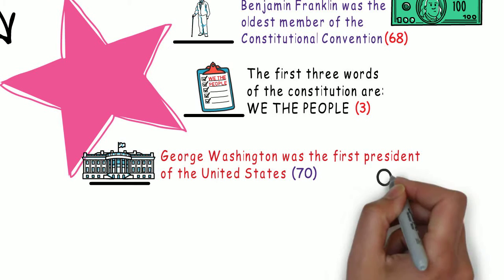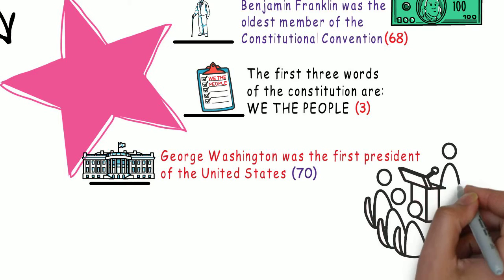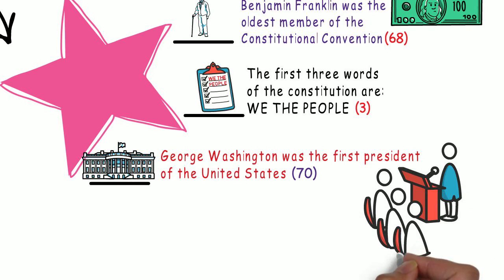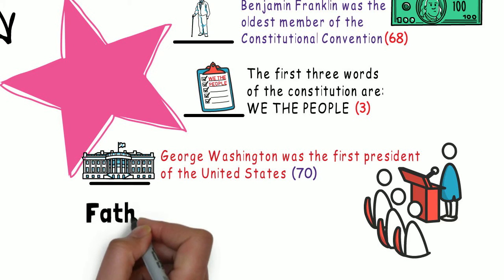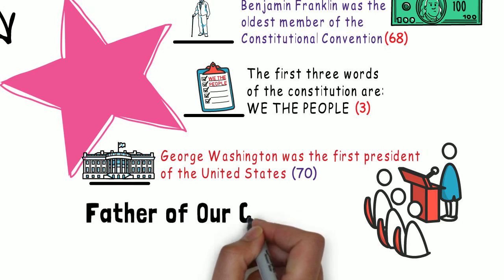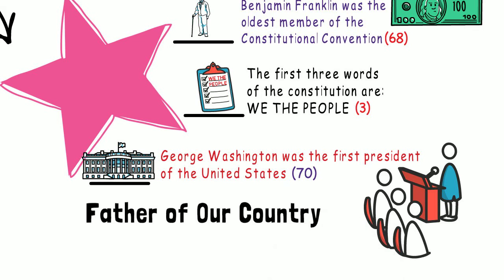George Washington worked a lot for this country to become independent. That is one reason he is called the father of our country. This is question 69. George Washington is the father of our country.